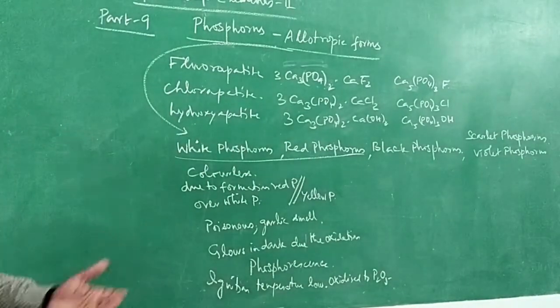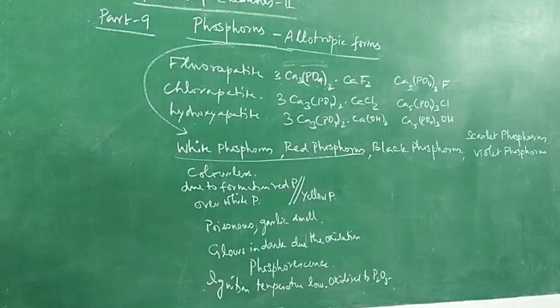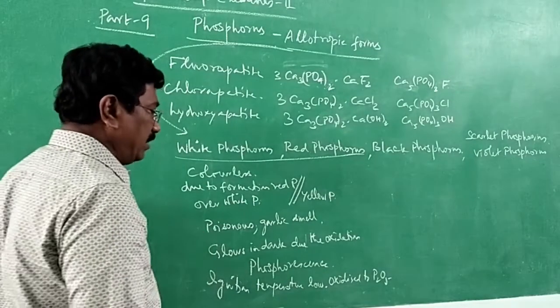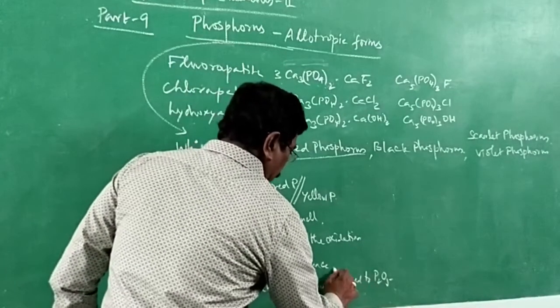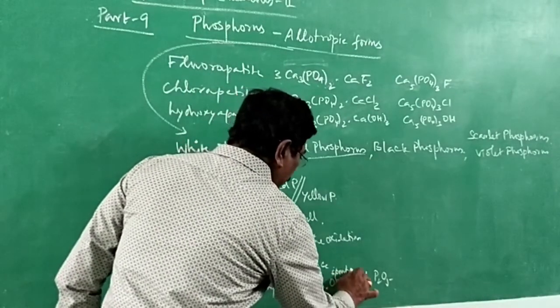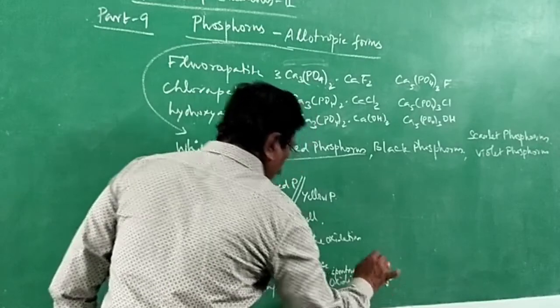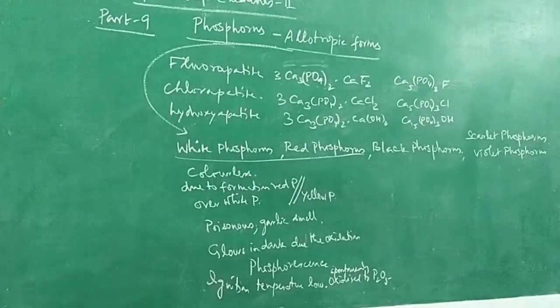Usually we say P4O10. So, spontaneous combustion: since the ignition temperature is low, it spontaneously oxidizes and burns to give phosphorus pentoxide.